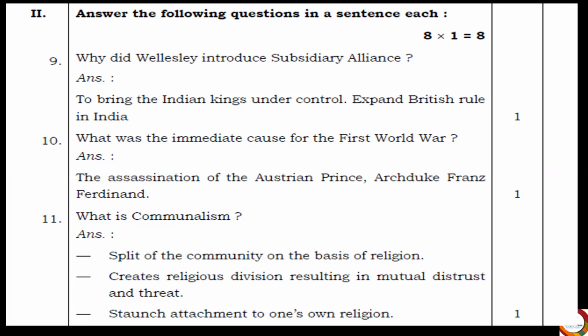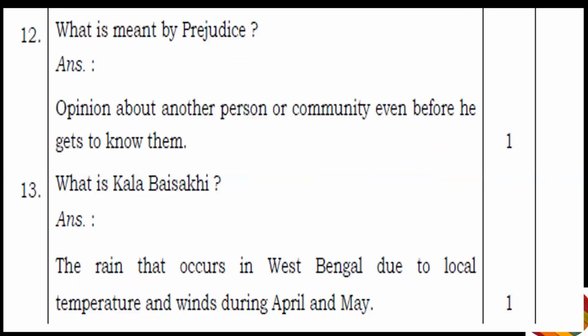Next, what is communalism? Answer, split of the community on the basis of religion. It creates religious division resulting in mutual distrust and threat. Staunch attachment to one's own religion. So all these are 1 mark questions. Next, what is meant by prejudice? Answer, opinion about another person or community even before getting to know them is known as prejudice. Next question, what is Kala Baisakhi? Answer, the rain that occurs in West Bengal due to local temperature and winds during April and May. So that's known as Kala Baisakhi.